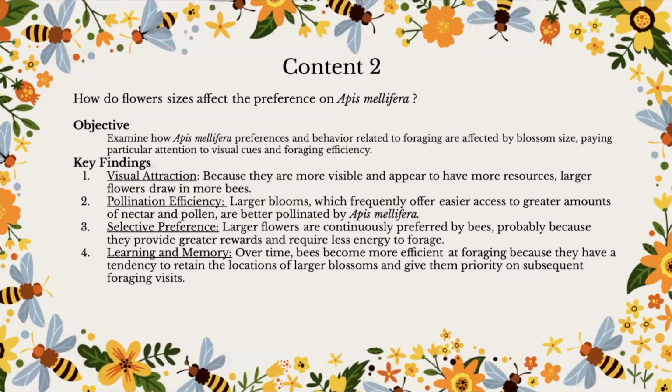How do flower sizes affect the preference of Apis mellifera? This research objective is to examine how Apis mellifera preference and foraging behavior are affected by blossom sizes, paying attention to visual cues and foraging efficiency. There are 4 key findings.